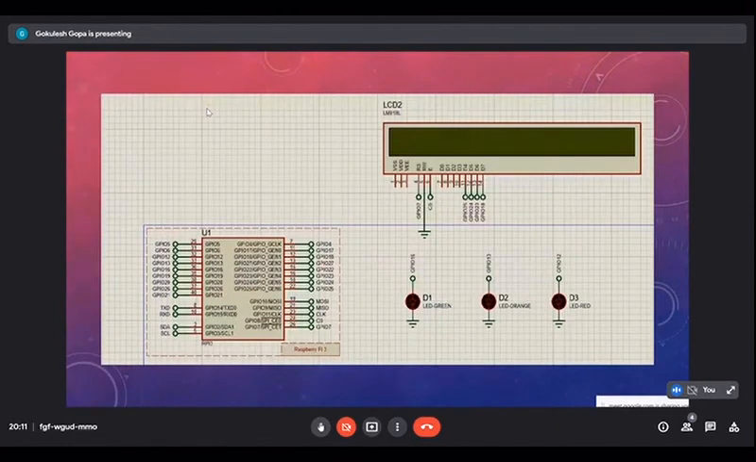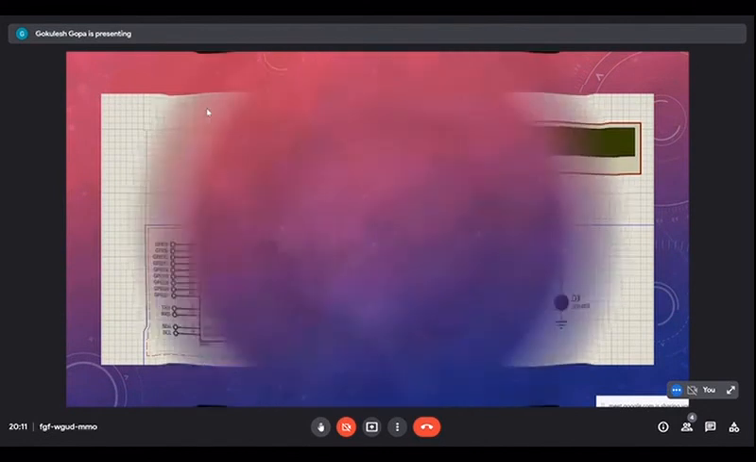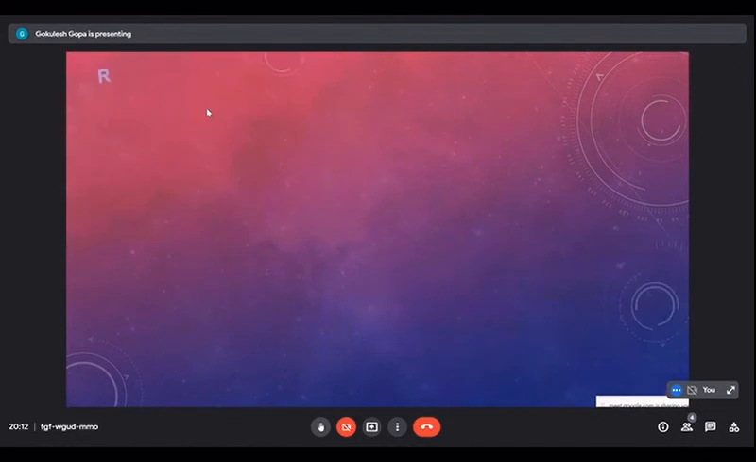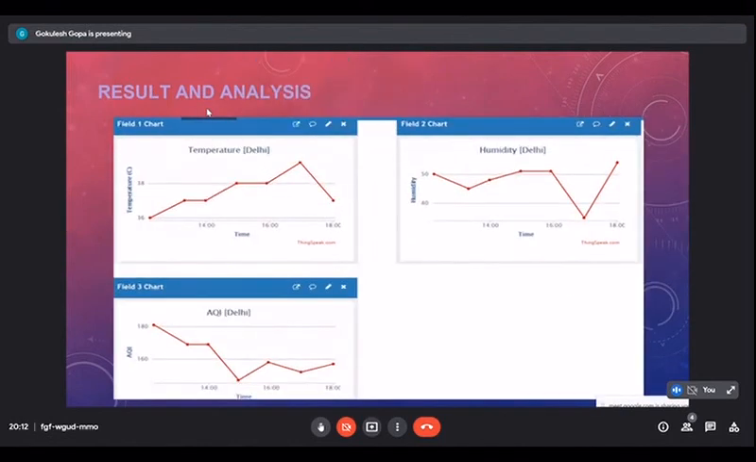So this was the simulation of our project, and this was exactly how the LEDs were blinking. Right now, Gokulesh showed that the red LED was blinking, but the green and orange LEDs were also blinking according to the respective air quality index. So now I request Malishka to show the result and analysis part.